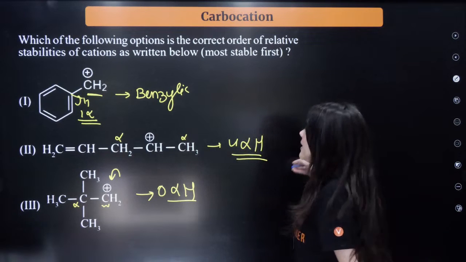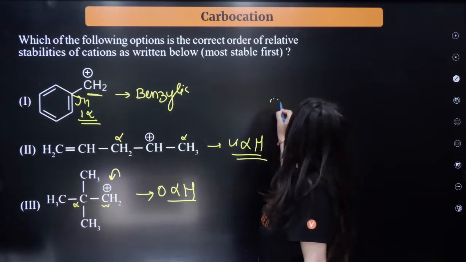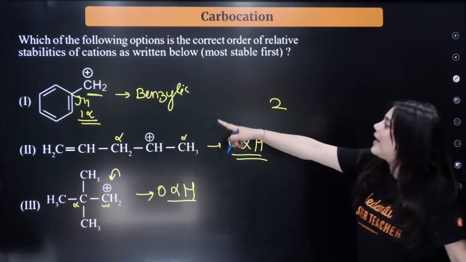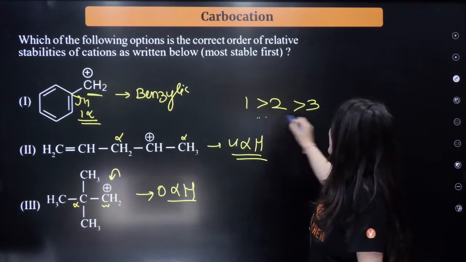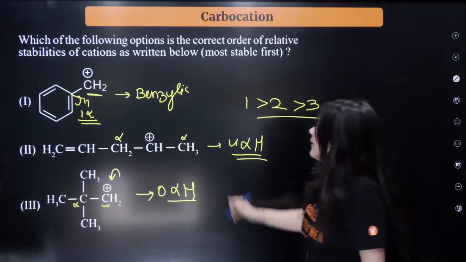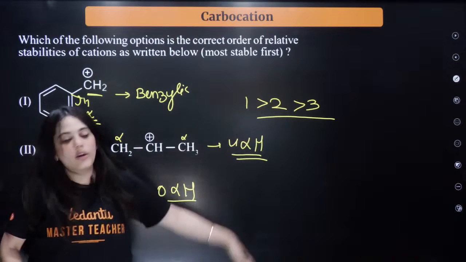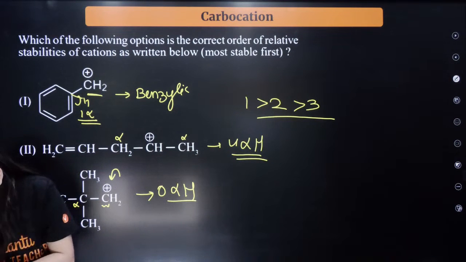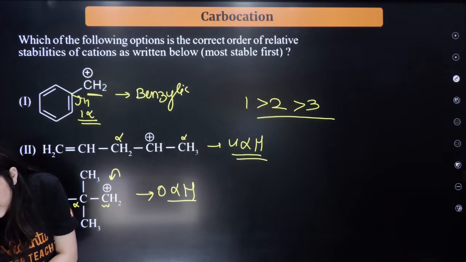So the second should have the highest. Then comes the benzylic carbocation, that's extremely stable, followed by the second, followed by the third. Okay? That's a benzylic.